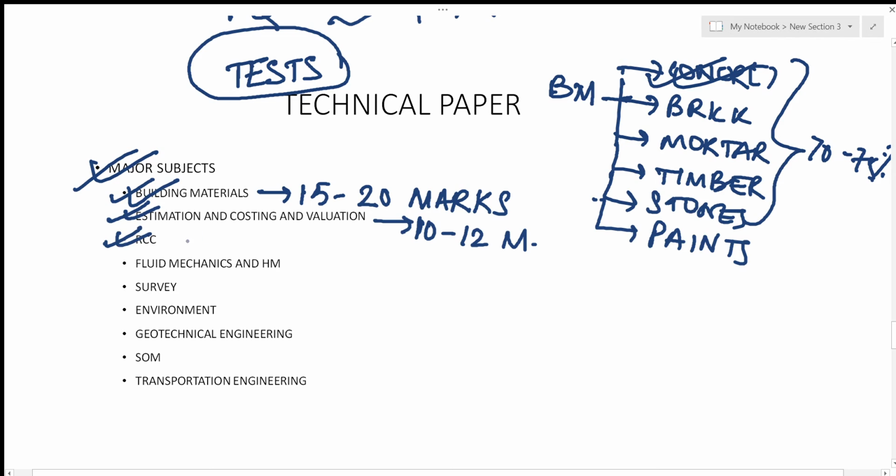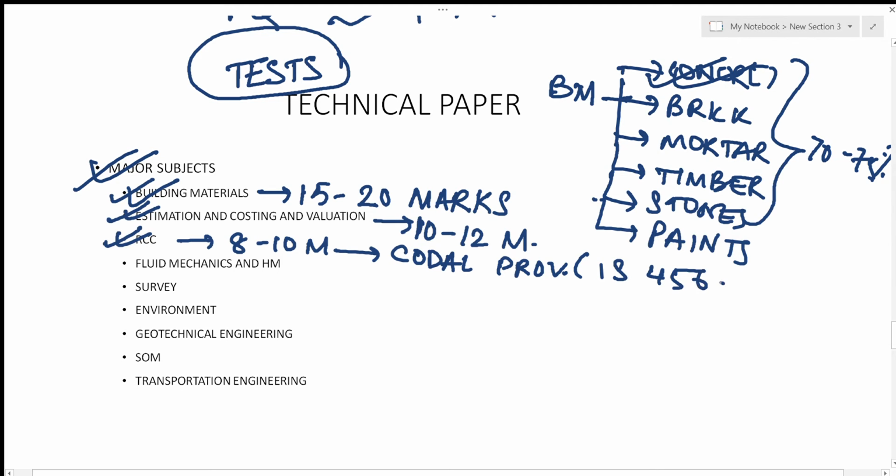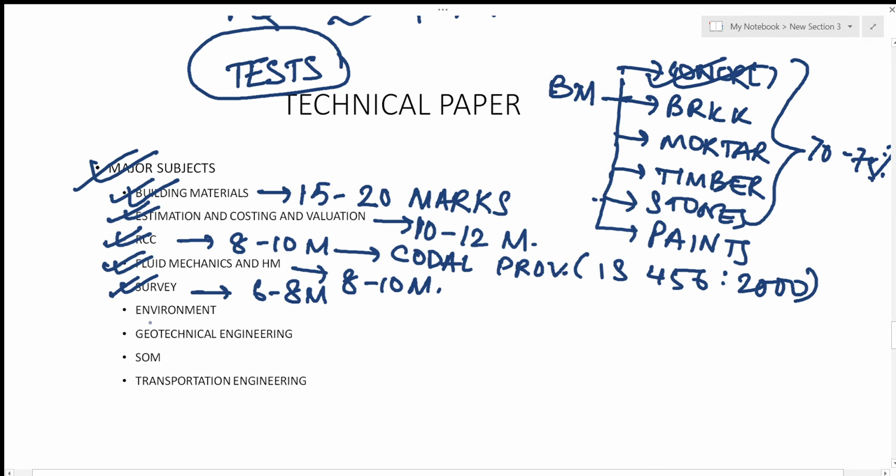For RCC, again, it would carry around 8 to 10 marks, and in RCC mostly the codal provisions are asked. That is, IS 456. From IS 456, mostly the codal provisions are asked here from RCC. Now fluid mechanics and hydraulic machines also carry around 8 to 10 marks together. Survey, a very easy part, also carries around 6 to 8 marks. Environment carries around 6 to 8 marks as well. Geotechnical engineering carries around 8 to 10 marks.